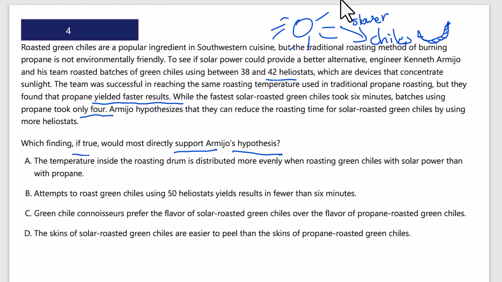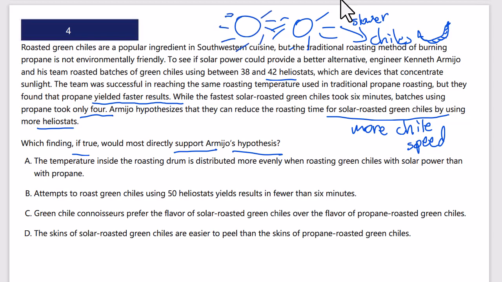Armijo hypothesized they can reduce the roasting time for solar roasted green chilies by using more heliostats. If they pump up the heliostats, they'll pump up the chili speed, if they have more heliostats, or more suns maybe, right? But that's the idea. So what would support that?